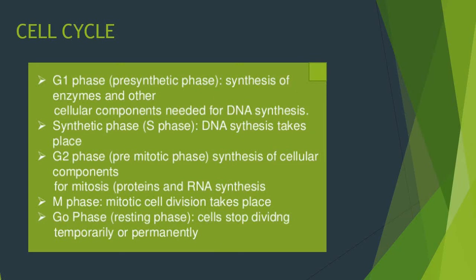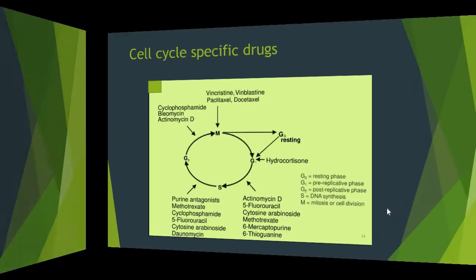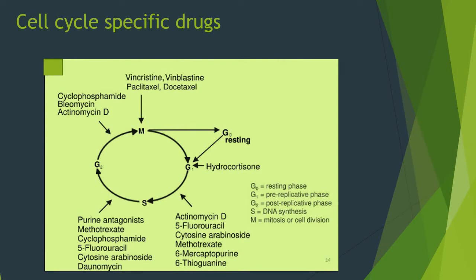But why are we studying the cell cycle? Because there are various cell cycle specific drugs which are used in the treatment of cancer or used as anticancer agents. For example, antimetabolites, antibiotics, taxanes, epipodophyllotoxins, and vinca alkaloids.